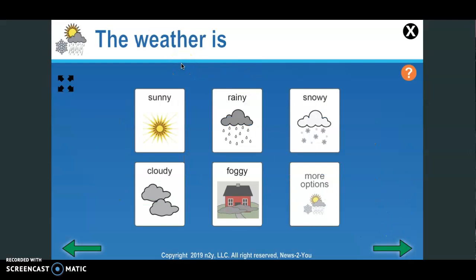All right, the weather. Remember, you need to go look outside to see what the weather looks like. You can look out your front door, your back door, a window. So right now it's raining, and I'm looking at the weather forecast, and it's supposed to rain all day long. So the weather is rainy. Yuck.